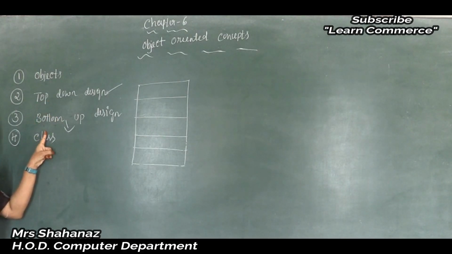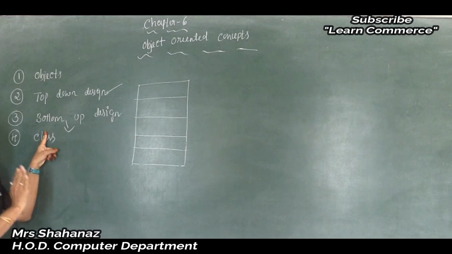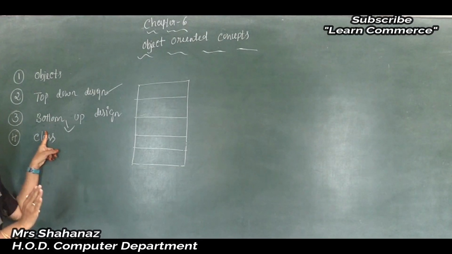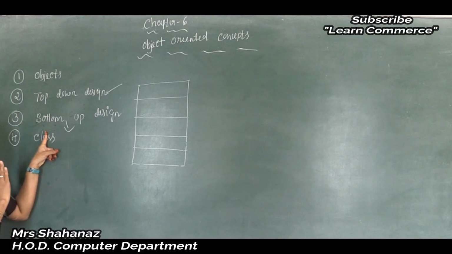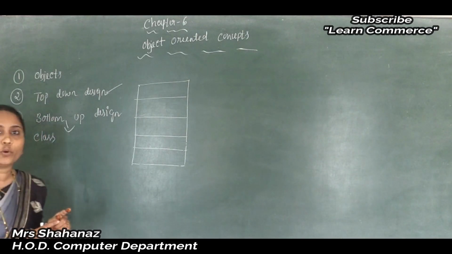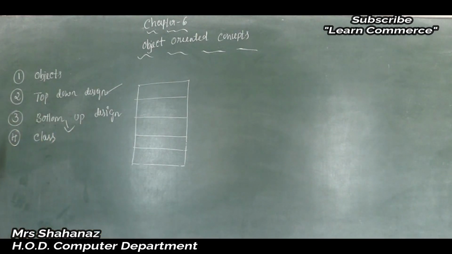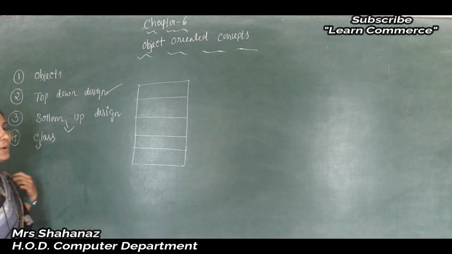But when you select the bottom up design concept, we are only using smaller programs, and the smaller modules are integrated together to find the solution of the overall program. Clear this one here? So we follow the object concept, also the top down design method while solving the OOPS program, and also we need to follow the bottom up design method.